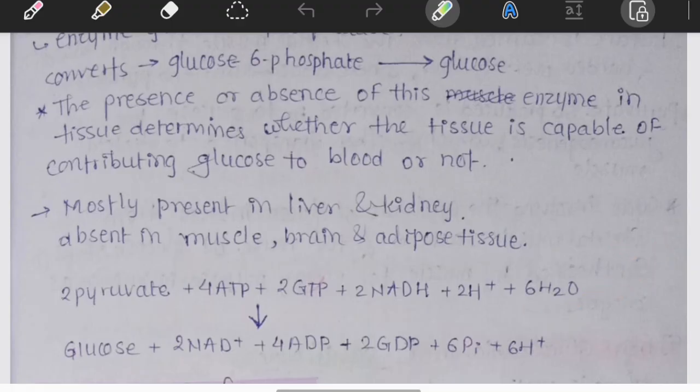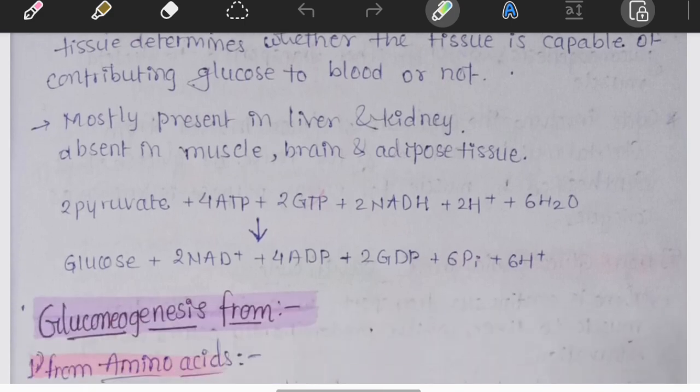And the overall energy requirement for these reactions is 4 ATP, 2 GTP, 2 NADH. And this tells us one thing: gluconeogenesis is not free, it is an energy consuming investment made by the liver to keep the vital organs alive during fasting. Energy requirement is 4 ATP, 2 GTP, and 2 NADH.